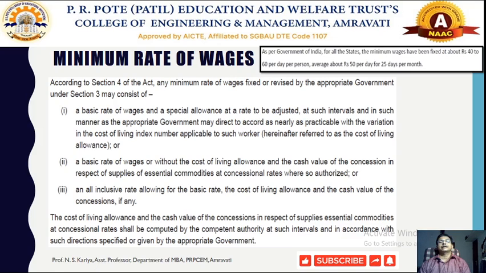The government has decided that the minimum wages to the workers may vary from 40 rupees to 60 rupees. So the average minimum wage should be given as 50 rupees per day for 25 days per month. In this way the minimum rate of wages has been calculated, and it will be provided by the employer according to whatever the wage period will be.